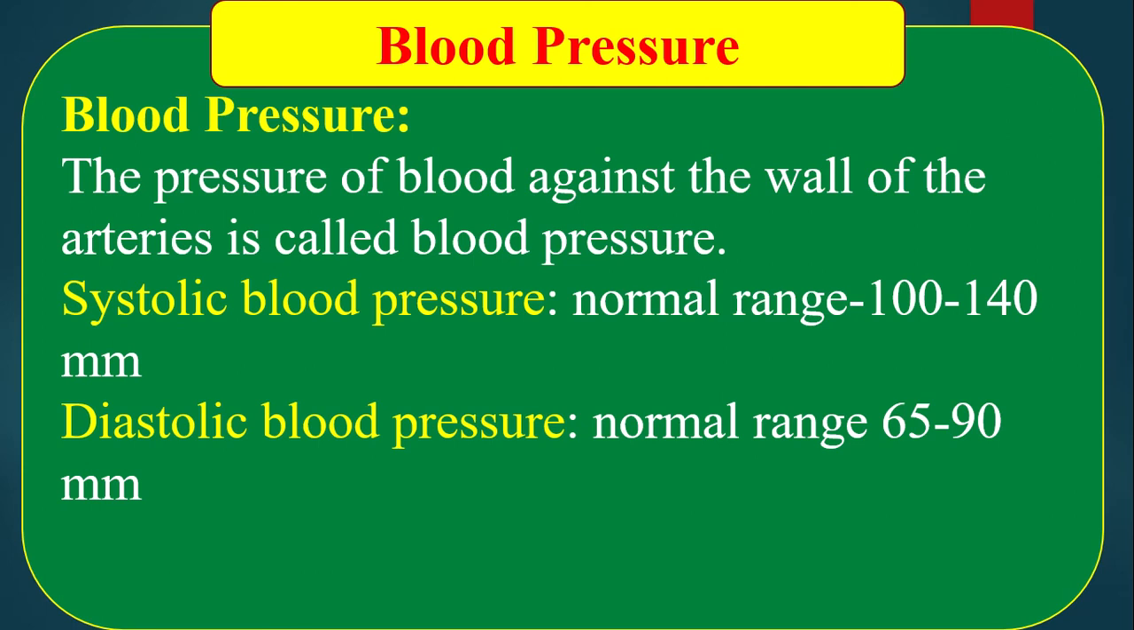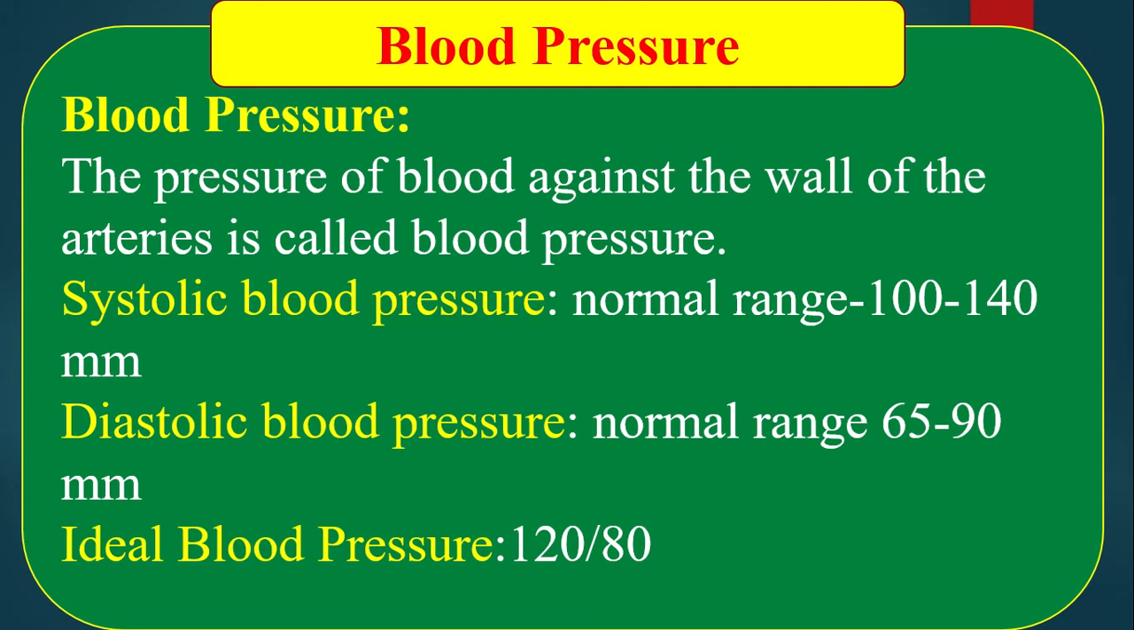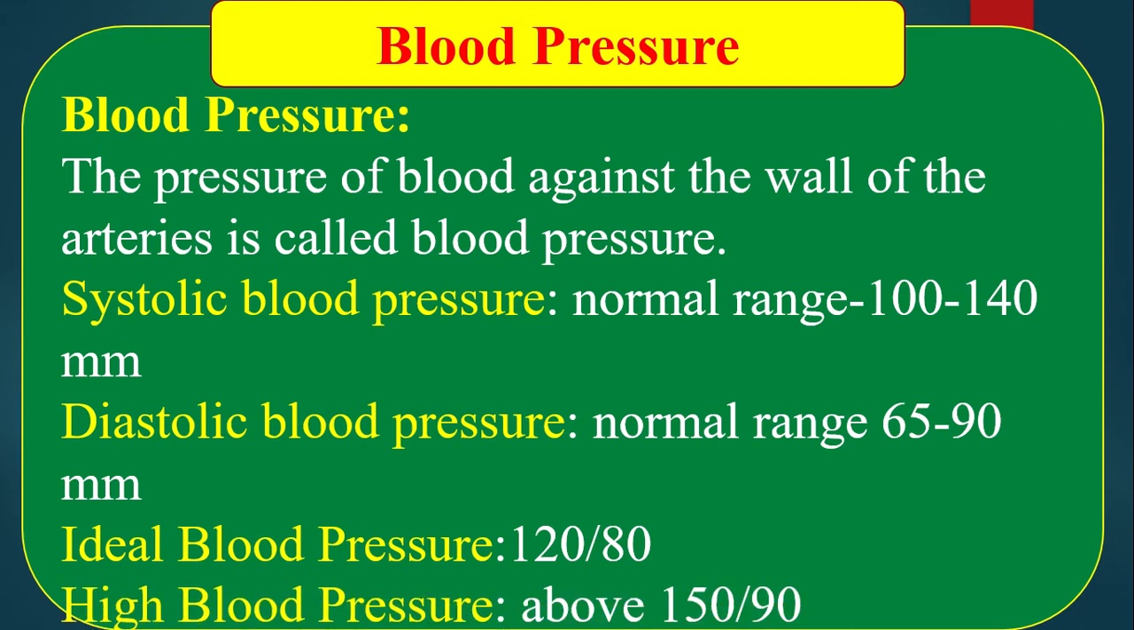Diastolic blood pressure. The pressure of blood against the wall of arteries during the diastolic condition, that means the relaxed condition of the heart, is called diastolic blood pressure. Normal range 65 to 90 mm. Ideal blood pressure 120 by 80, that means systolic blood pressure is always higher: systolic 120 and diastolic 80. This is the ideal blood pressure.